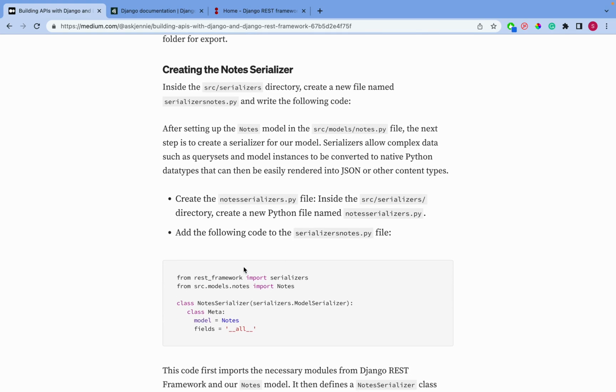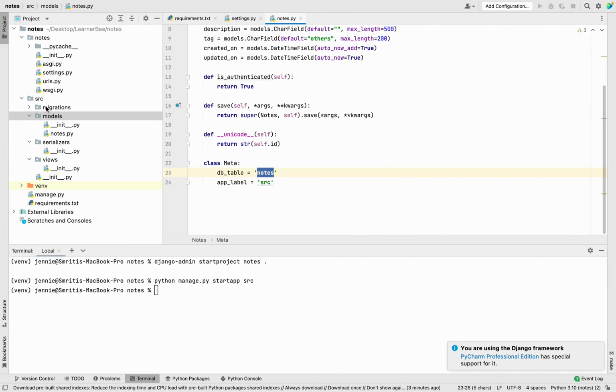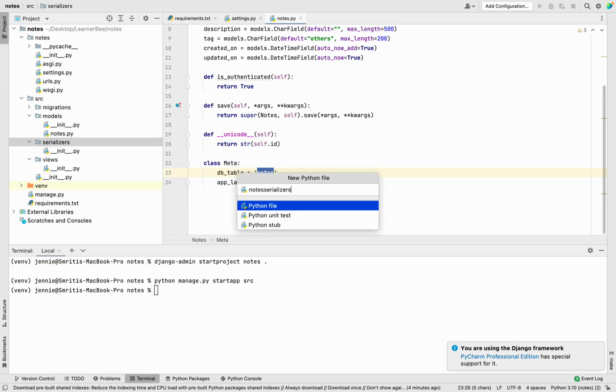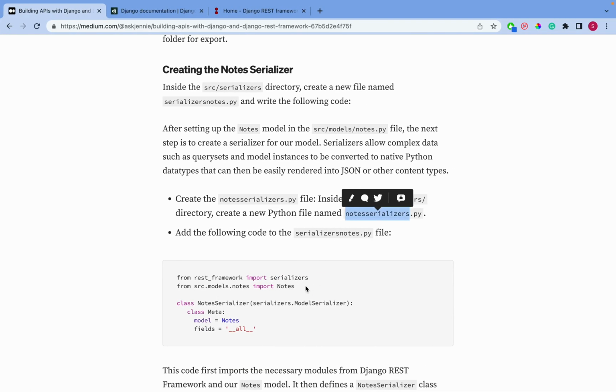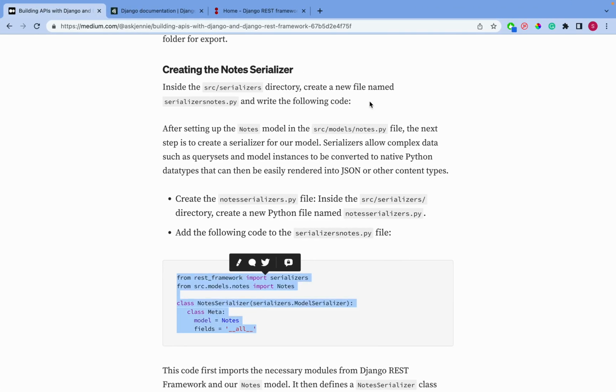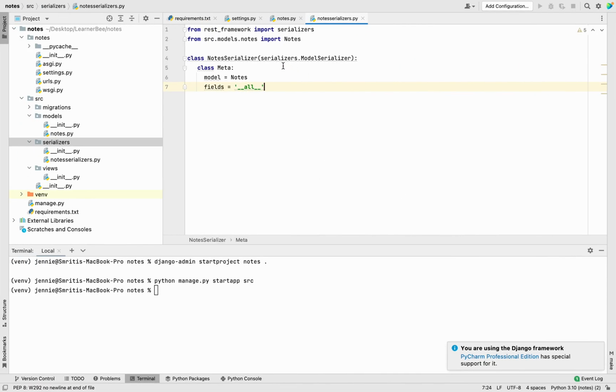So now we have to create a note serializer. I have to add this thing. What it says is that it will basically take the notes model. So whenever we are going to fetch any object, we will just use this note serializer.